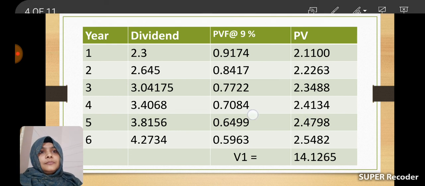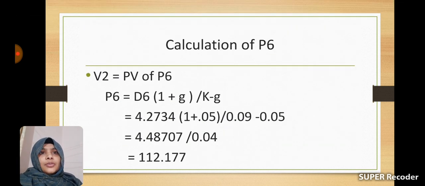Now we need to calculate V2. V2 means the present value of P6, because the end of the supernormal period is the 6th year, so the present value of P6 is V2, as we already discussed in the previous session.